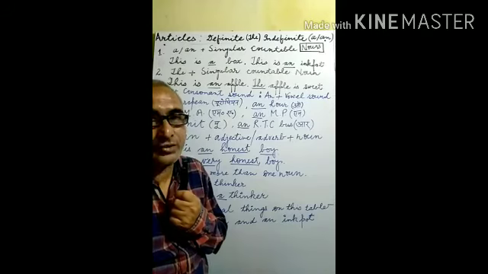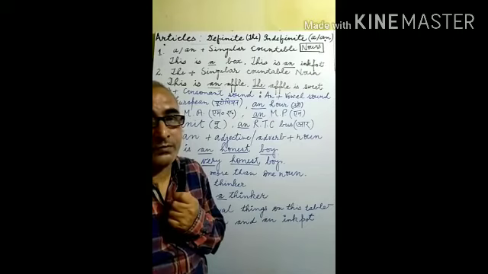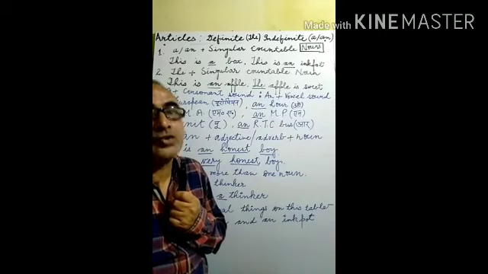Basically, A/N and the: three words are there, not letters, three words. First word is A, second one is N and third one is the. These words are placed before a noun. Such words are known as articles.